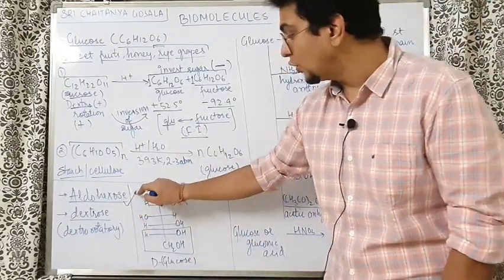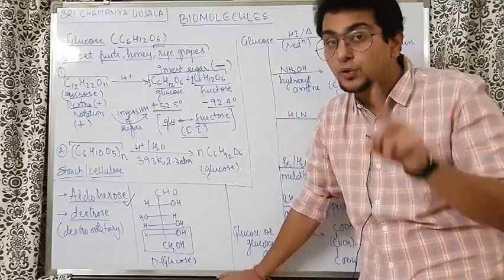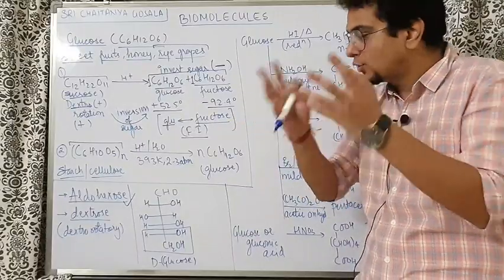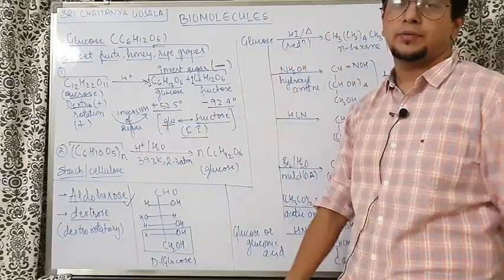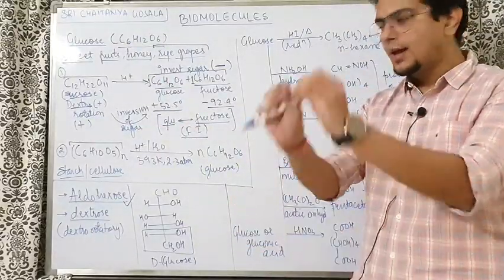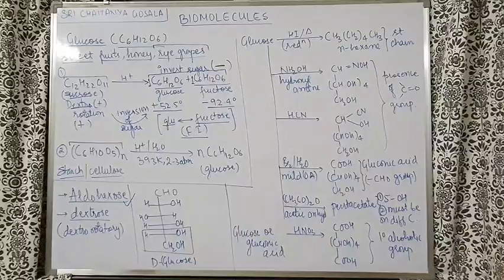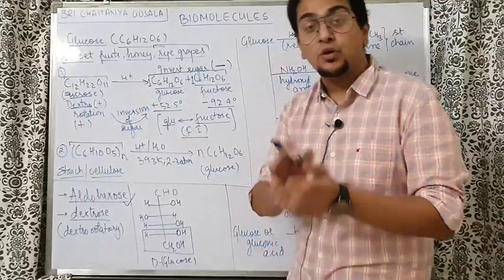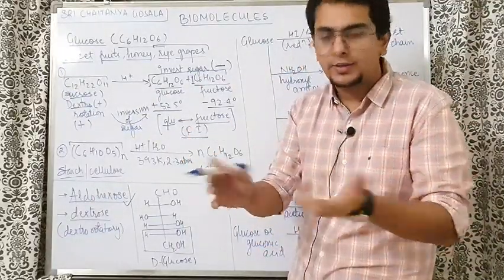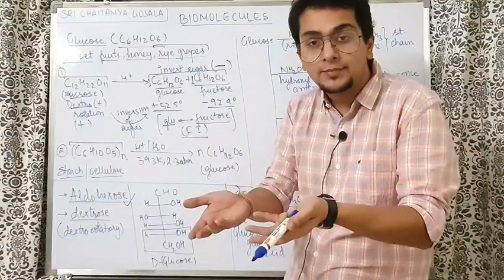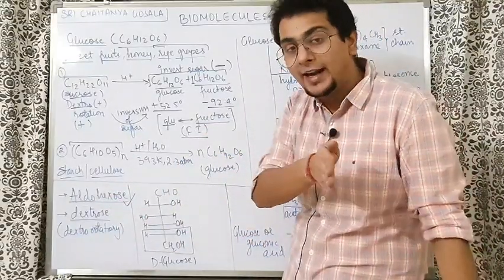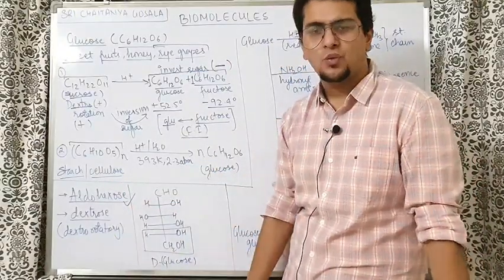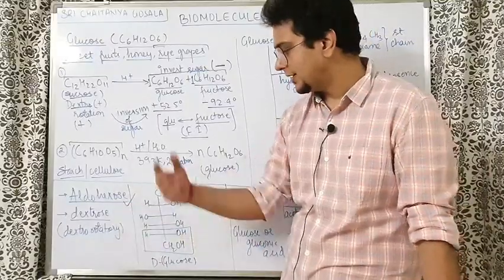Now, glucose is an aldohexose. How do we name it? It has the aldehyde functional group, so aldose. It has 6 carbons, so hexose. So we can call it aldose, hexose, as well as aldohexose, because the aldehyde functional group is there and 6 carbons are there. It is also known as dextrose. Why? Because it is dextrorotatory, so it is also known as dextrose.